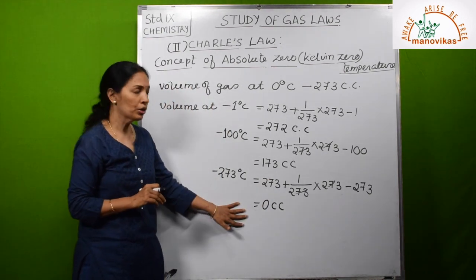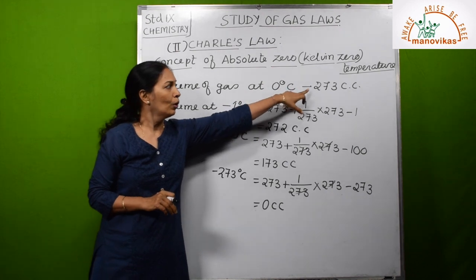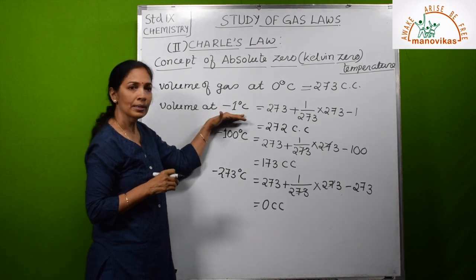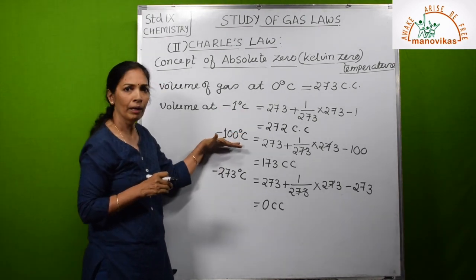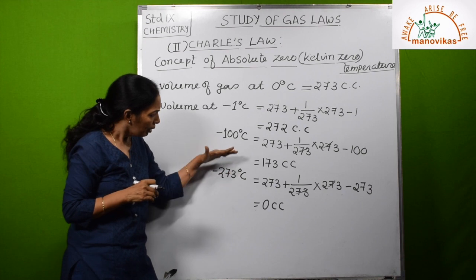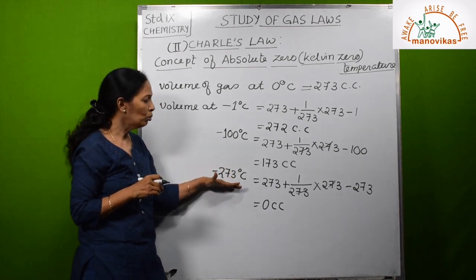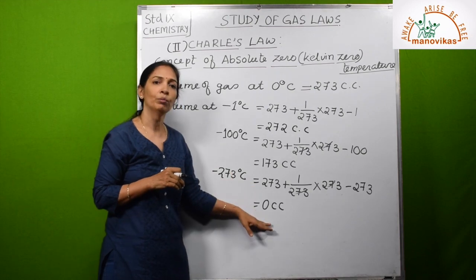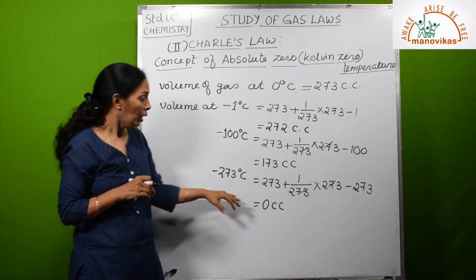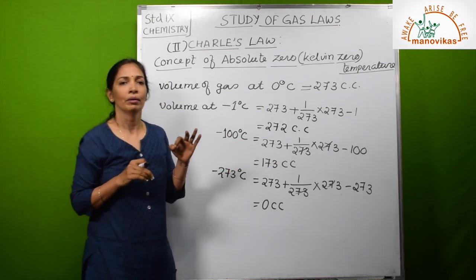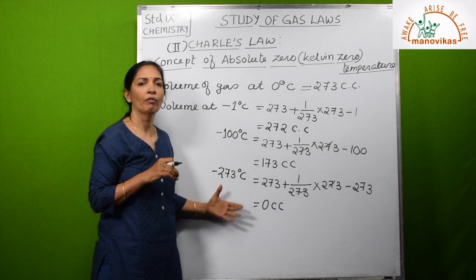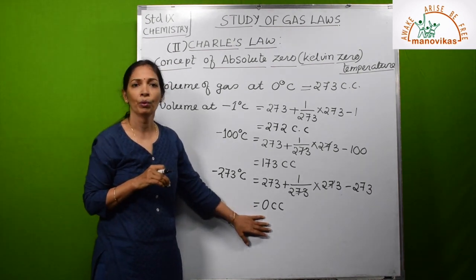So what was the observation? At 0 degrees Celsius, volume was 273 cc. It kept on decreasing, at -1 it was 272, at every one step, at -100 degrees Celsius, 173. Then it kept decreasing. When it reached -273 degrees Celsius, it was observed that volume becomes 0 cc according to the calculation given by Charles' law. But gas is a state of matter, which means matter should have mass and volume. It cannot have 0 volume.